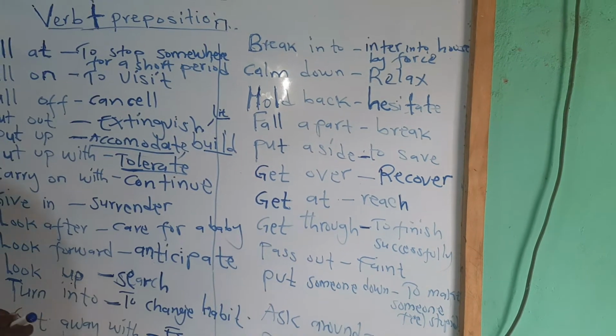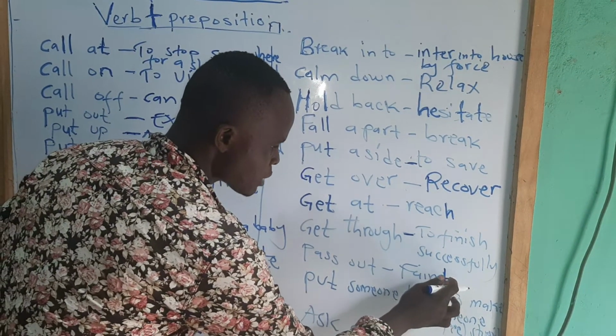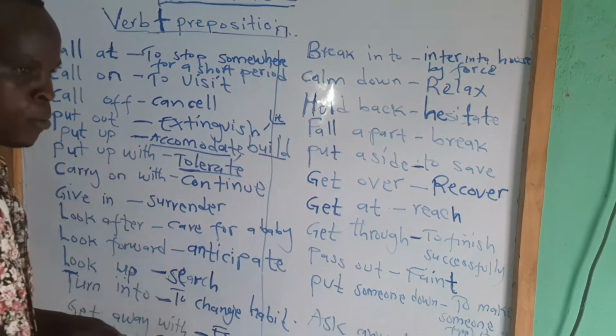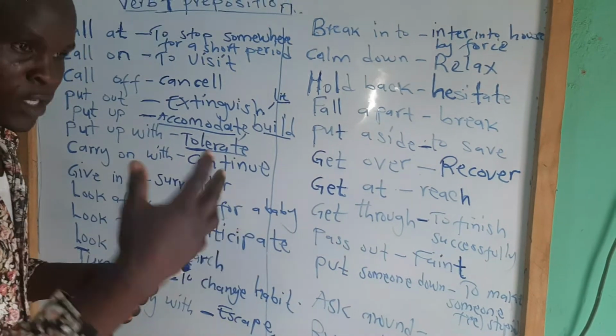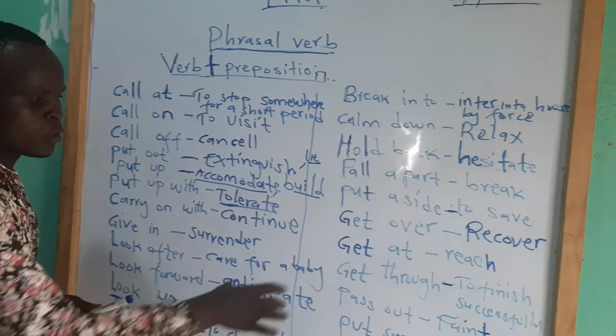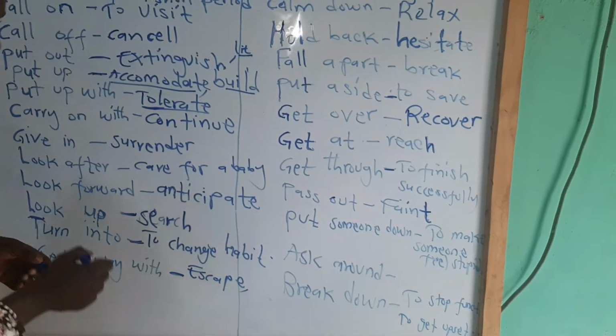Pass out. Pass out is to faint. If you want to say somebody fainted, maybe because of a lack of air or something, you say the person passed out. Pass out. You say faint.